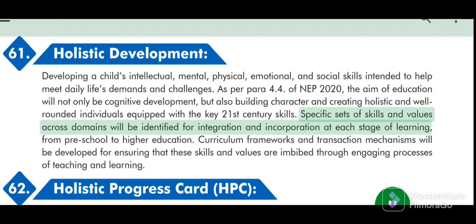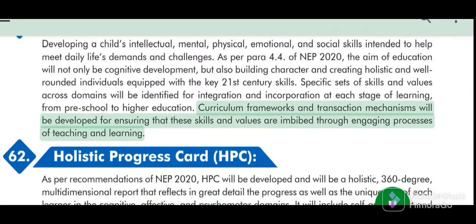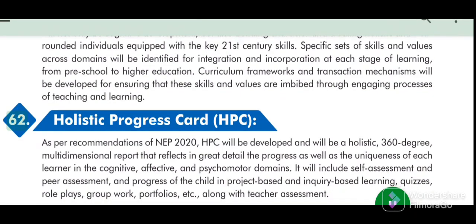Specific sets of skills and values across domains will be identified for integration and incorporation at each stage of learning, from preschool to higher education. Curriculum frameworks and transaction mechanisms will be developed for ensuring that these skills and values are imbibed through engaging processes of teaching and learning.